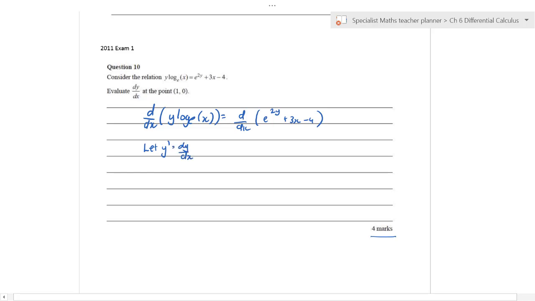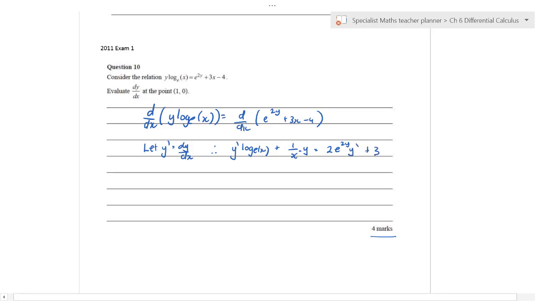That's just something that I like to do. So the derivative of that with respect to x is, so therefore what we have is y dash log e to the x plus 1 on x, the derivative of that times that, y. And that is equal to 2e to the 2y, y dash, plus 3, like so.